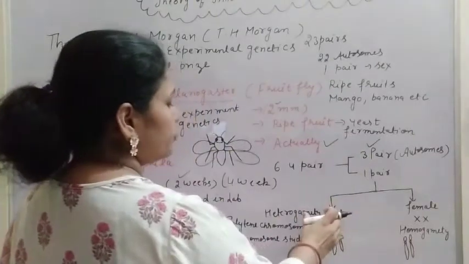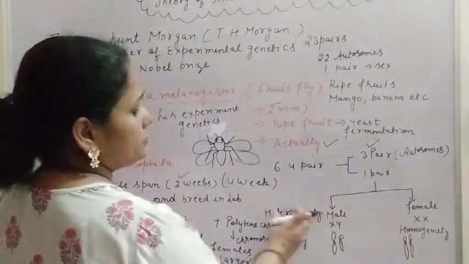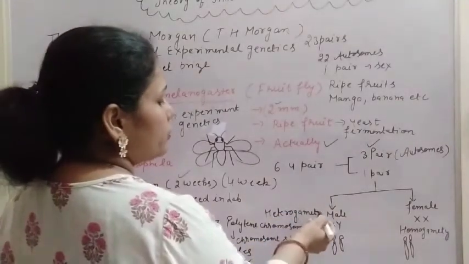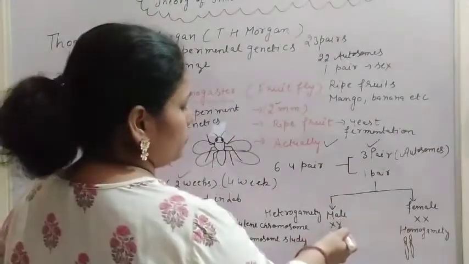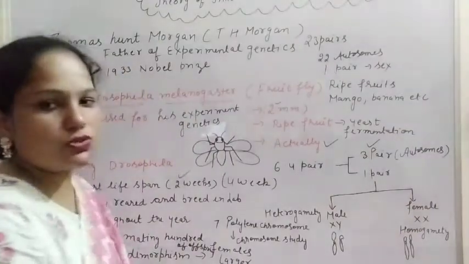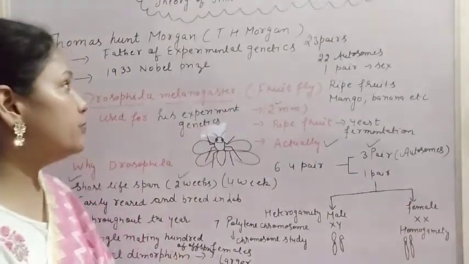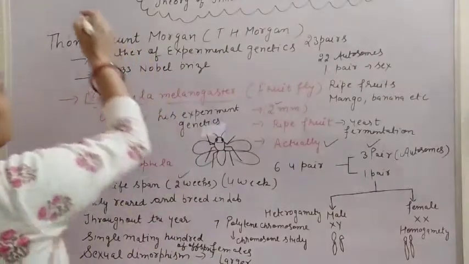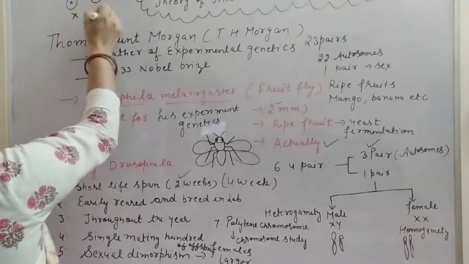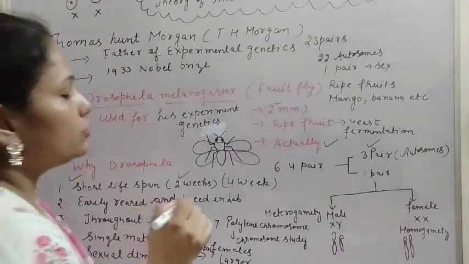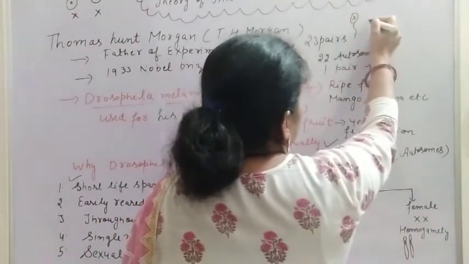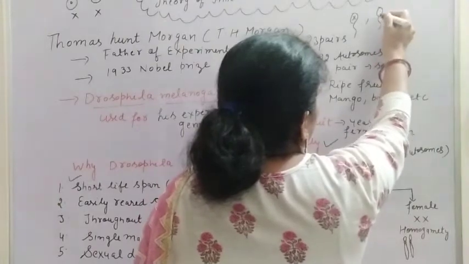In case of the male, heterogamety is there. Heterogamety means producing 2 types of gametes, having the X chromosome or having the Y chromosome. And in case of the female, homogamety is there, like in human beings. The human female produces the egg, and the egg always has the X chromosome. But the sperm is of one type having the X chromosome or the other having the Y chromosome.